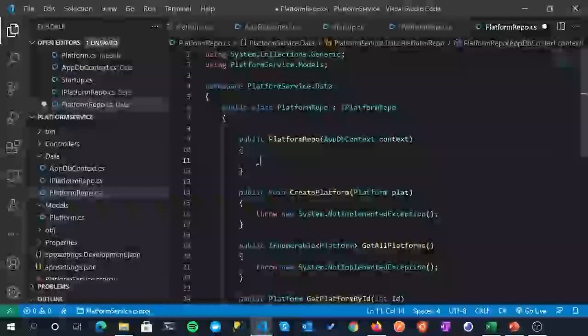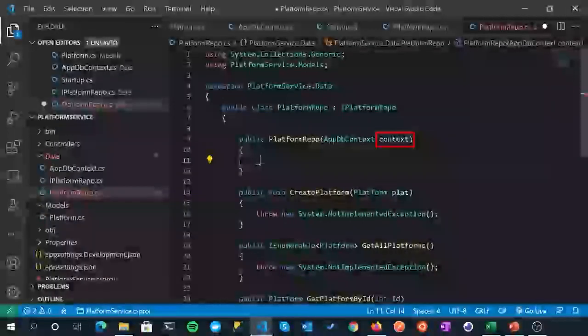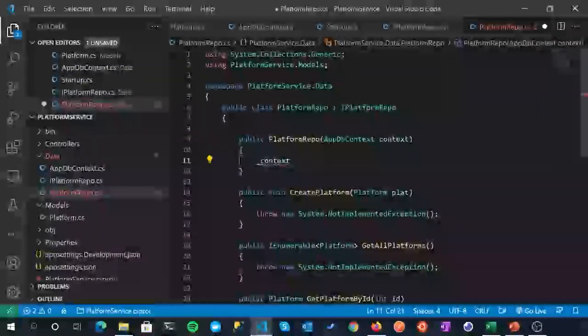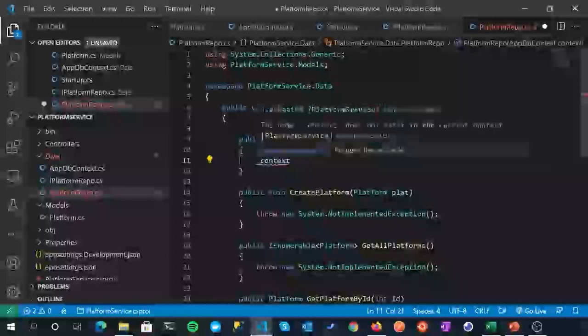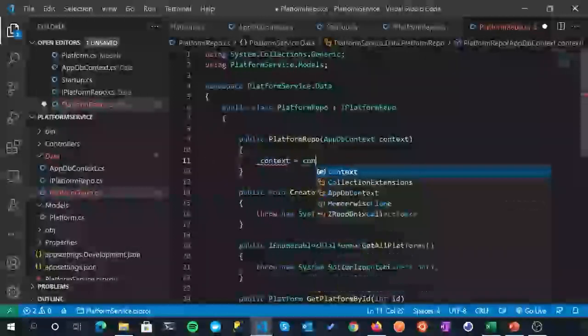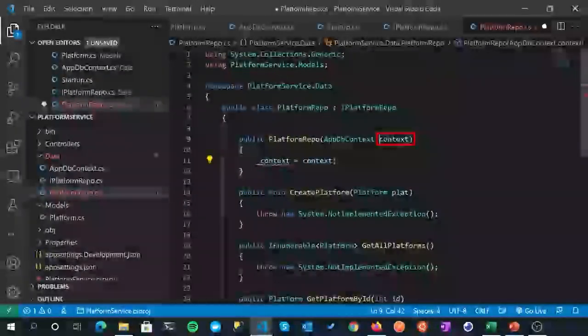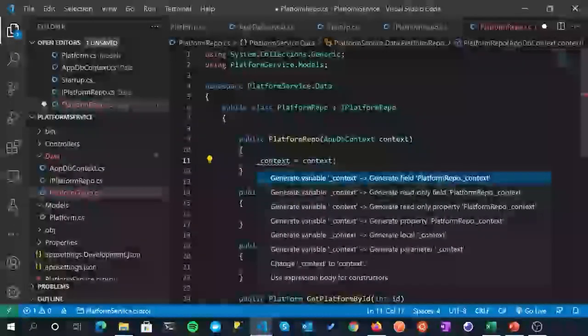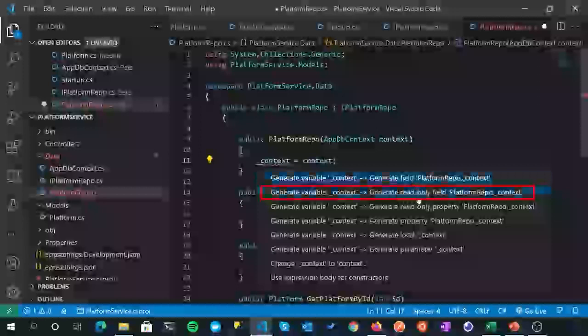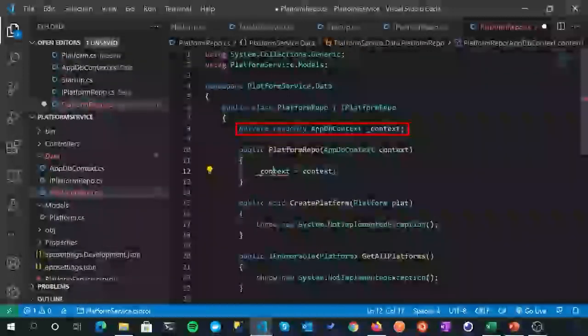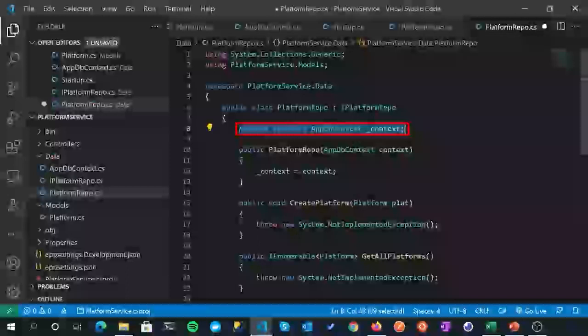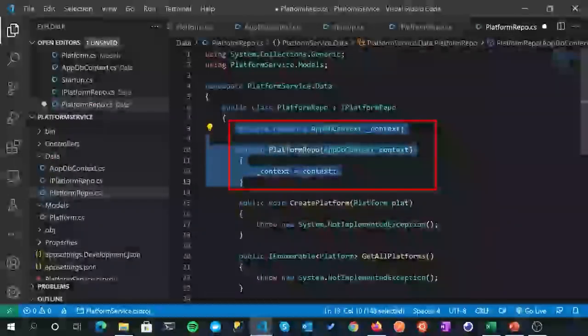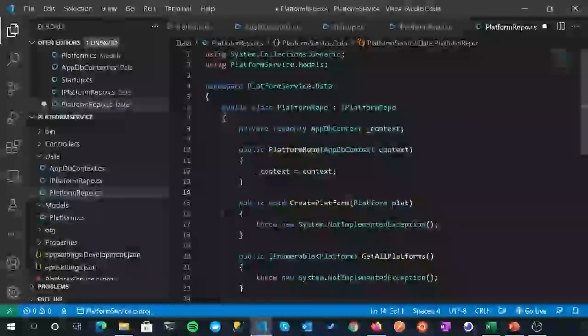And then to finalize, we actually need to make use of this context that's injected in, so we do that via a private field. And the convention is to typically start these with an underscore. Well, I do anyway, and you'll see it used a lot like that. So basically, whatever's injected in here will get assigned to this. And again, this doesn't exist, so Ctrl period. And what you want is this one here, generate read-only field. And I'll put it up here for us, private readonly AppDbContext. And you'll see this pattern used time and time again throughout the rest of this course. And that's really dependency injection in a nutshell.